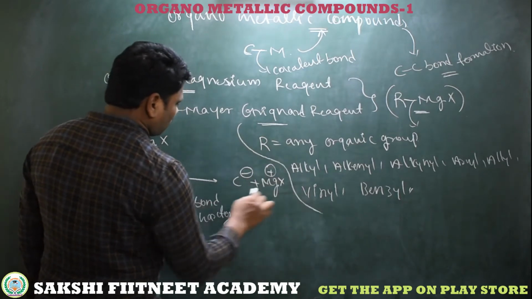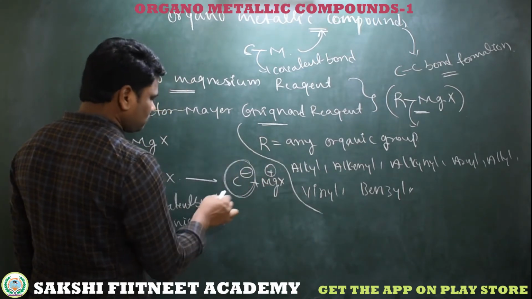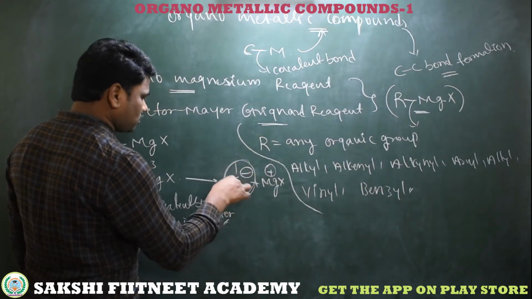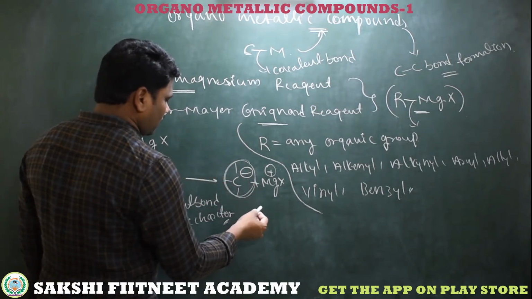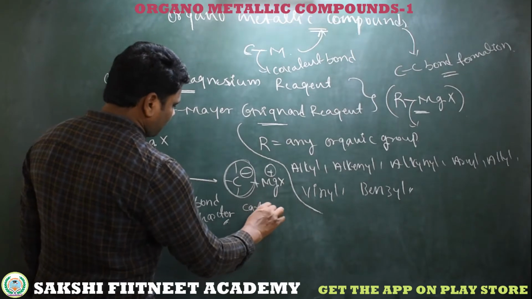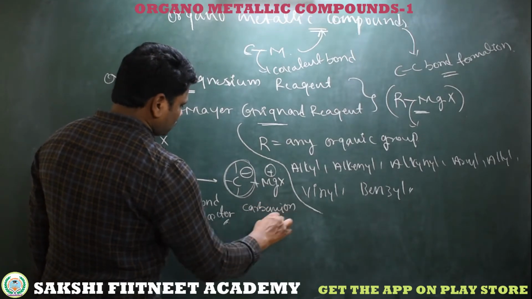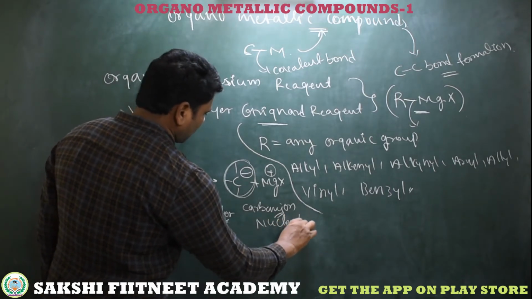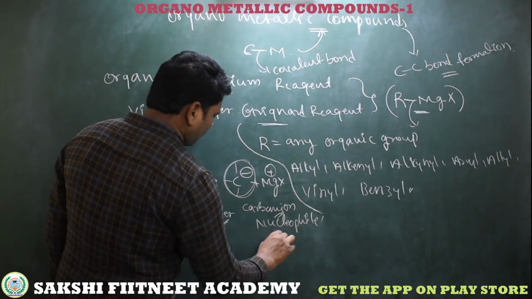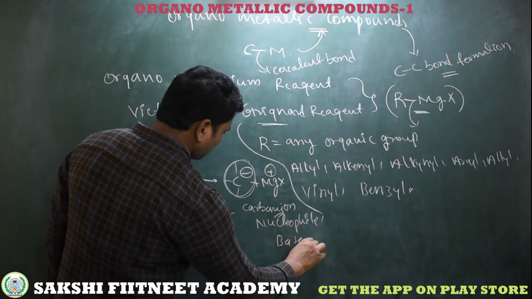Here C minus has the other 3 bonds based on the organic group. This C minus is a simple carbanion, which acts as a nucleophile as well as a base.